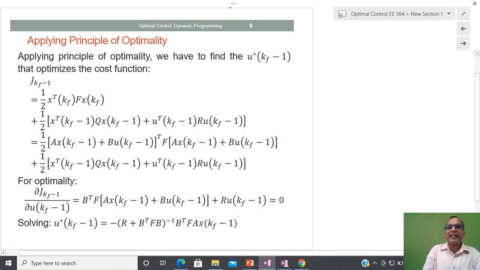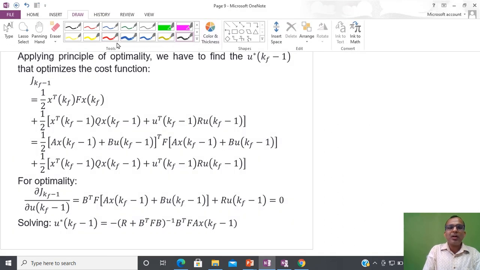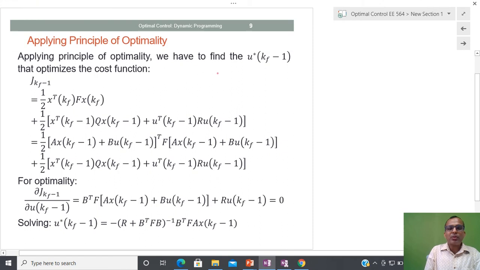Now after doing this process, I am going to apply the optimality. So before applying the optimality, you can see here that in the terminal cost, particularly I have x(kf), and x(kf) I am able to write from the dynamical system, that is Ax(kf minus 1) plus Bu(kf minus 1).